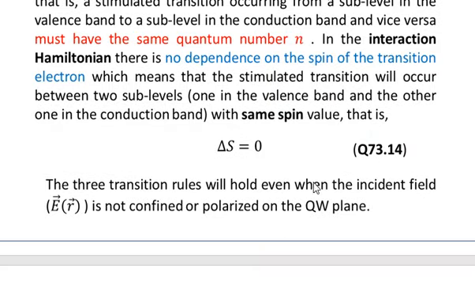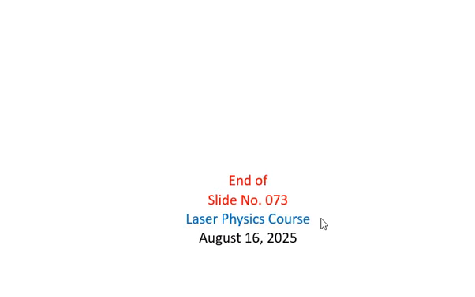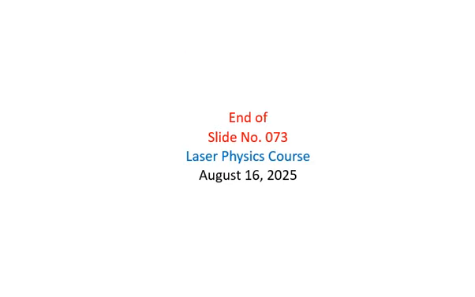The three transition rules will hold even when the incident wave E of R is not confined or polarized on the quantum well plane, as we have imposed this restriction earlier. This restriction was imposed for the sake of simplicity in calculations. But later we can find out with the detailed analysis that this condition is not necessary. That is, E of R is not required to be confined or polarized in the quantum well plane. So all these queries asked in the questions have been answered. So this is the end of slide number 73.